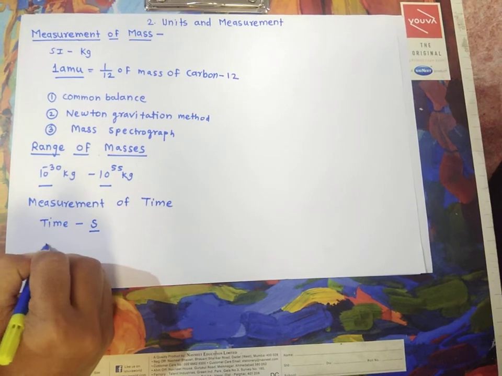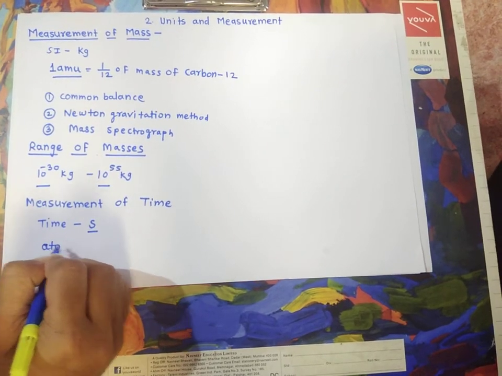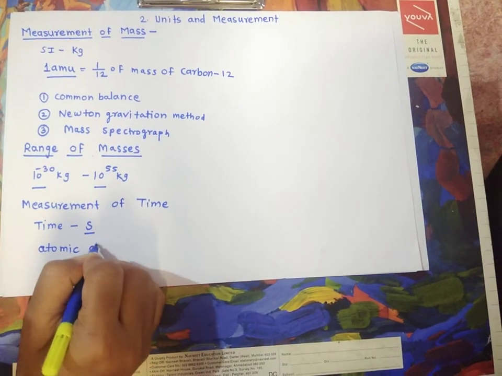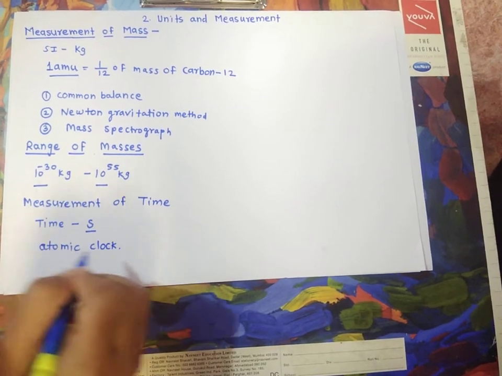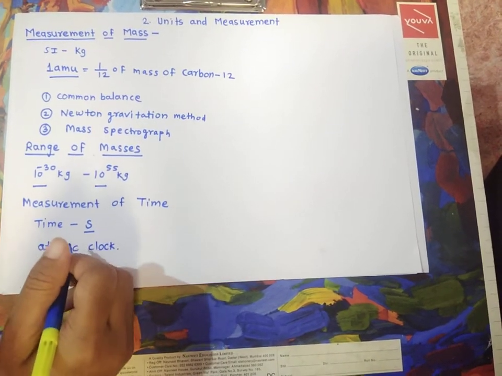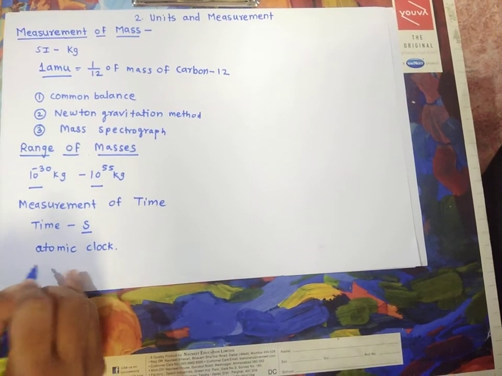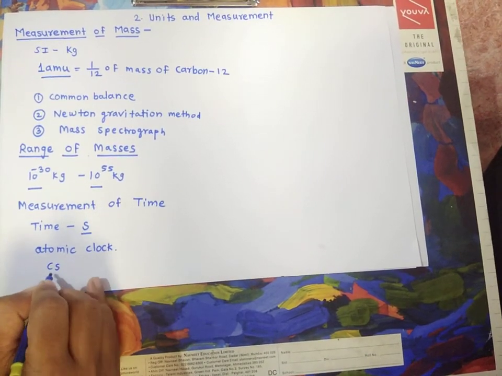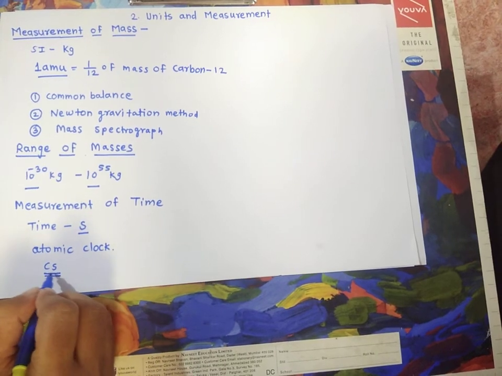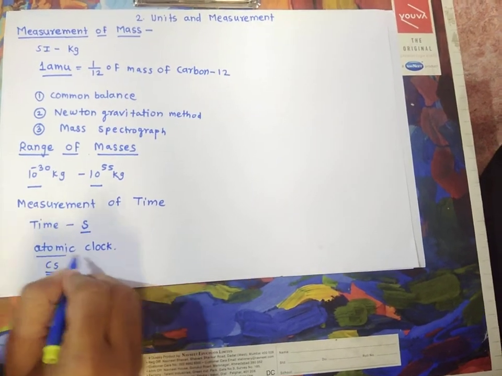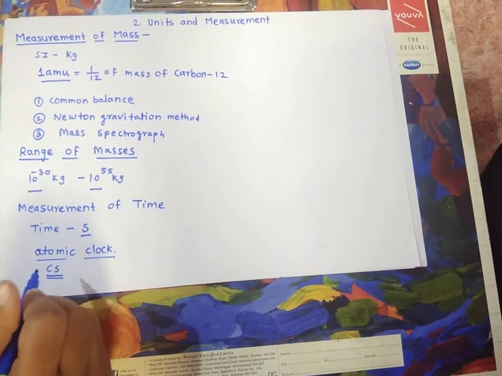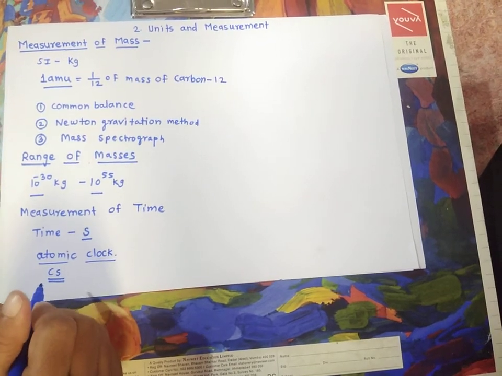We can measure time with the help of an atomic clock. The atomic clock is based on the periodic vibration produced by the cesium atom. Cesium is the atom we use in that atomic clock, and it is based on periodic motion.